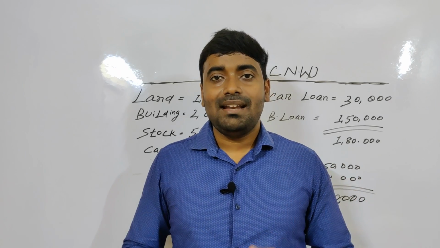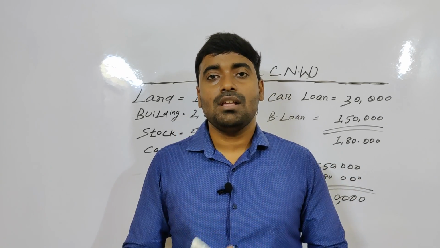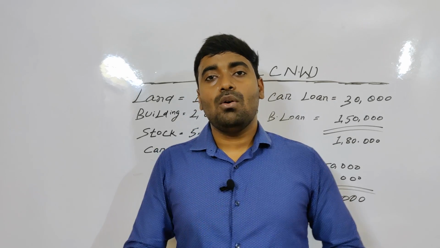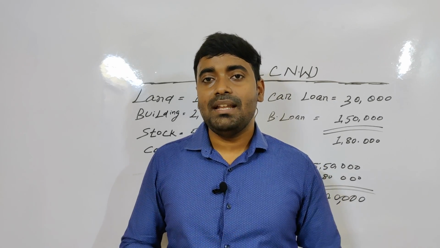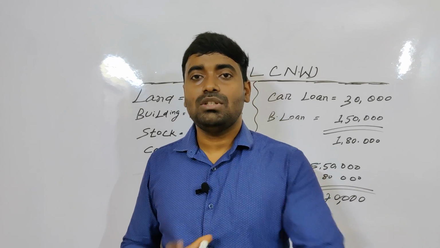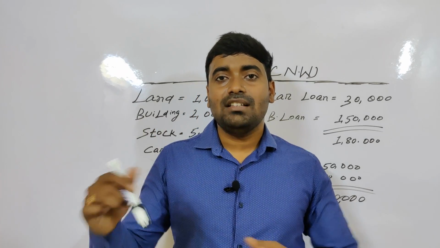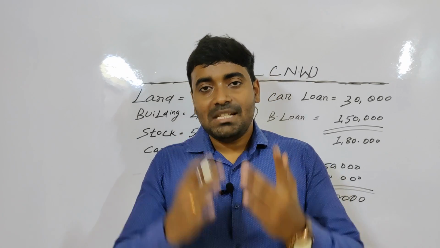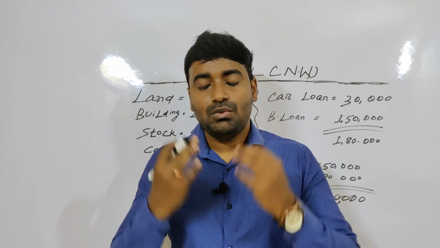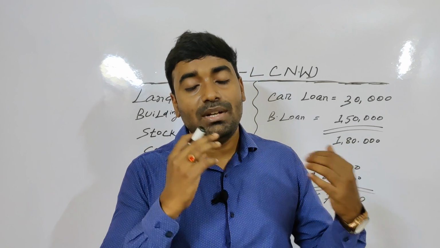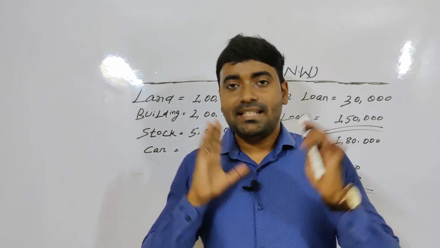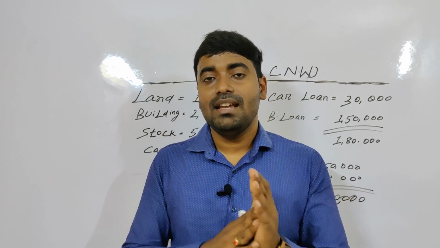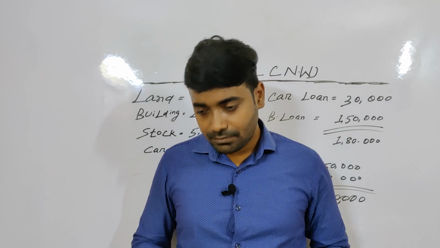What is the meaning of liability? Liabilities are those things which take cash from your pocket. For example, you have a building loan or housing loan. In such a case, every month you have to pay some interest to the bank, and at the end of the tenure you have to pay the principal amount. So that is basically taking money from your pocket. Due to that, we call it a liability. So what is net worth? Net worth is basically how much asset you have and how much liability you have. The difference is called net worth.